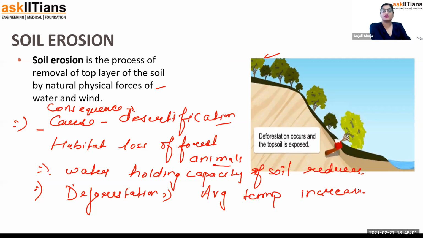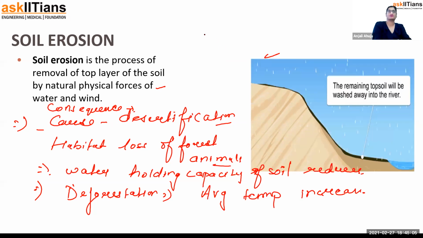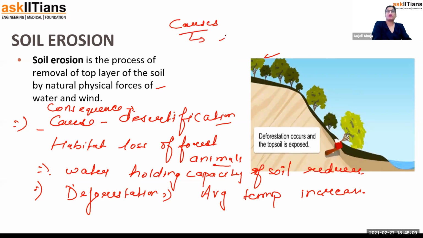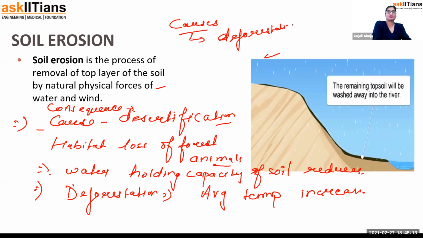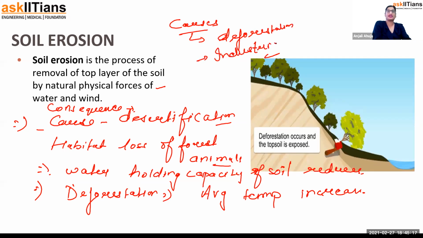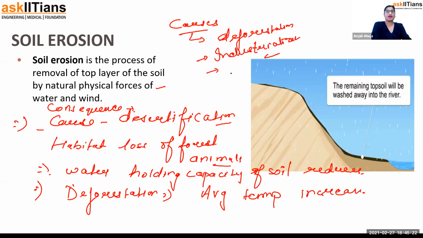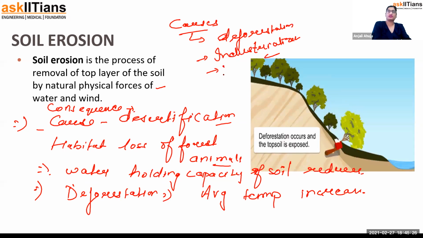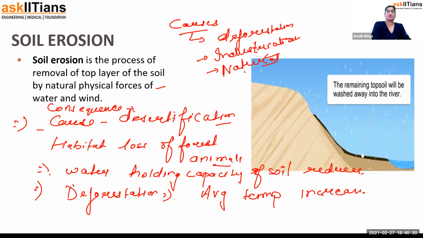So once you're talking about soil erosion, you will say the definition, consequences, and the reasons also. Causes: deforestation, where trees are being cut down, industrialization, and natural reasons also. There are two types of reasons, natural and man-made. Man-made is deforestation and industrialization, and then you can talk about the natural reasons.